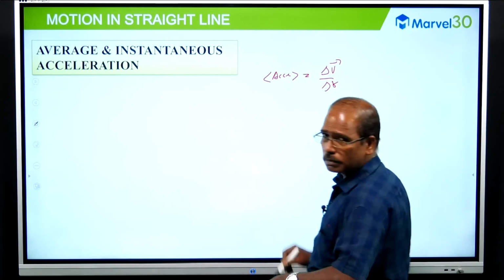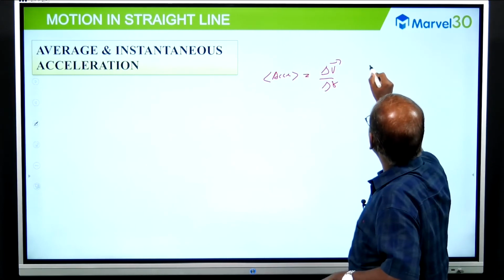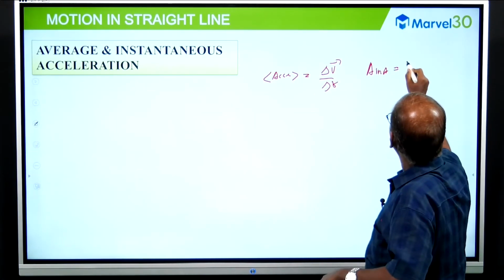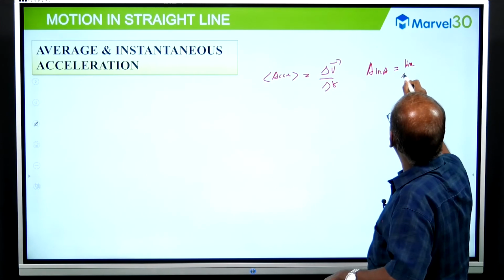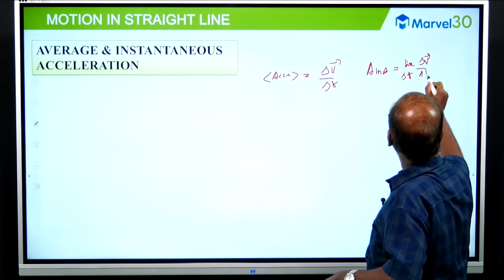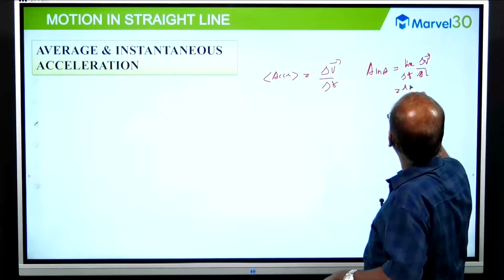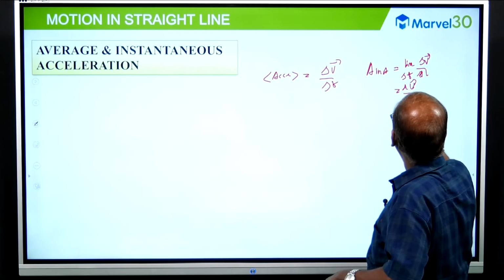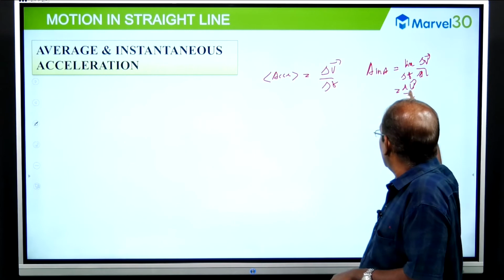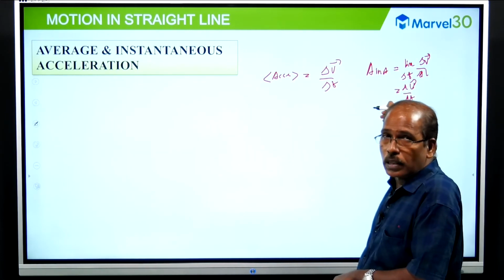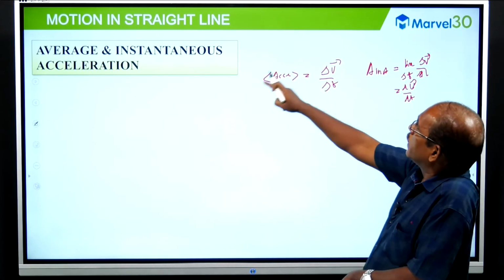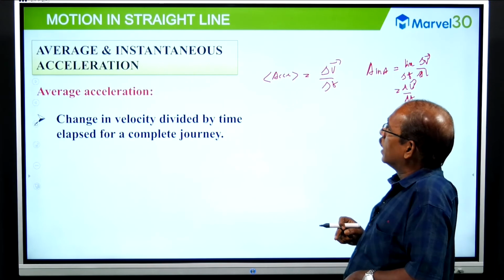Average acceleration, then instantaneous acceleration. Instantaneous acceleration is the limiting value of the ratio delta v vector by delta t, denoted by dv vector by dt, and called instantaneous acceleration. Instantaneous acceleration is a vector quantity, so write it with the vector symbol. Okay, this is the difference between average and instantaneous acceleration.